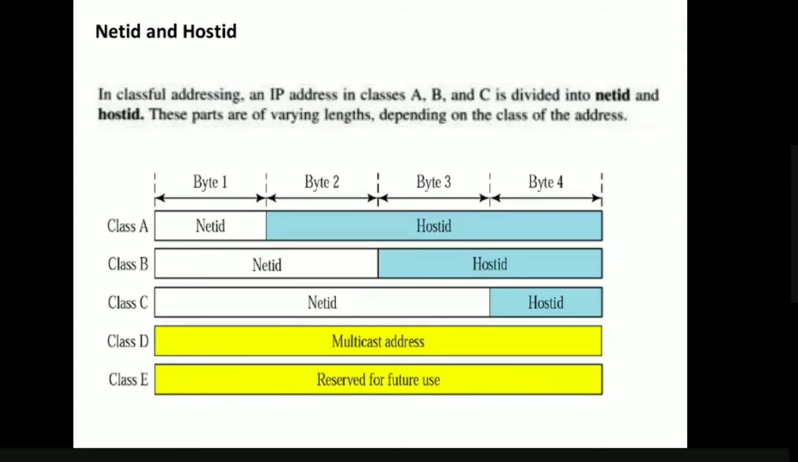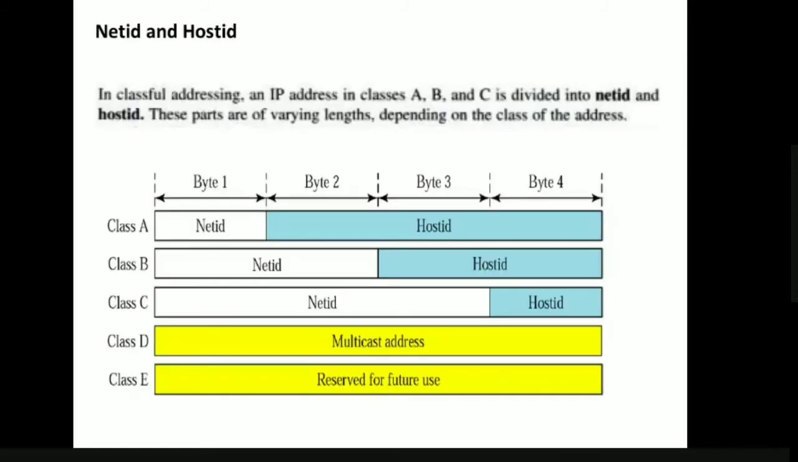Now coming to class B, what is the length of net ID? 2 bytes. What is the length of host ID? 2 bytes. For class C, the length of net ID is 3 bytes and the length of host ID is only 1 byte. For class D and class E, there is no division. So let us now see what these net ID and host ID are, and which part of the IP address belongs to which.